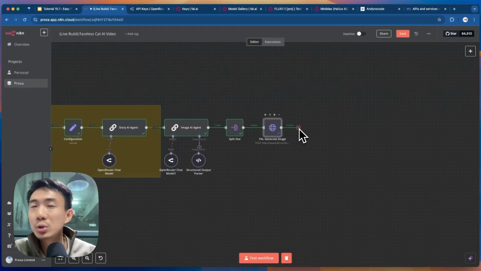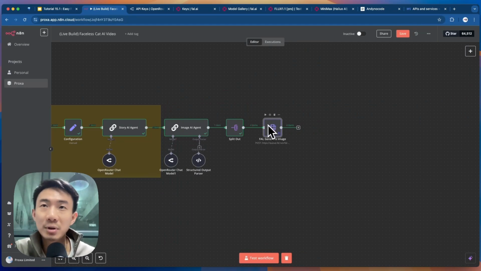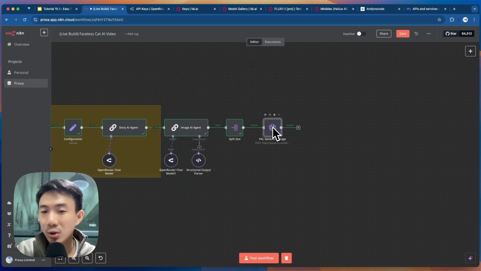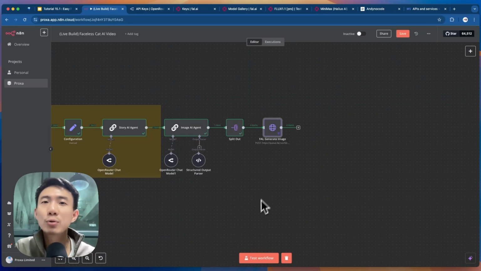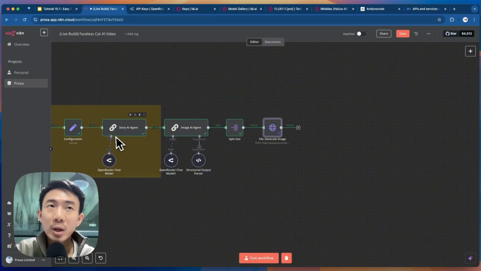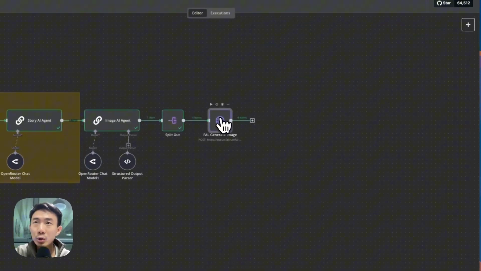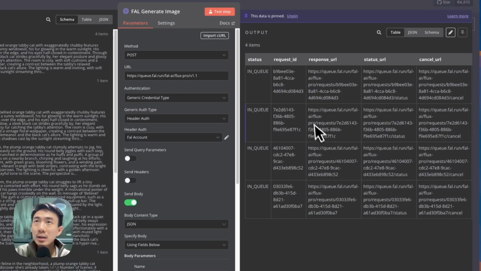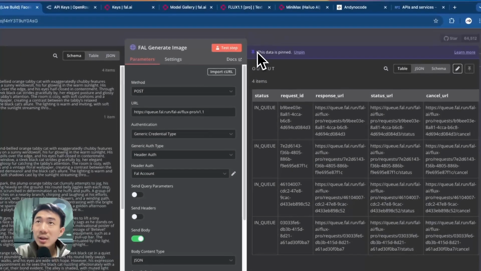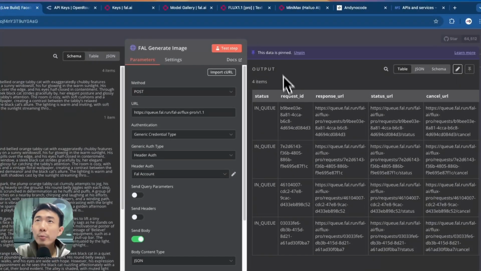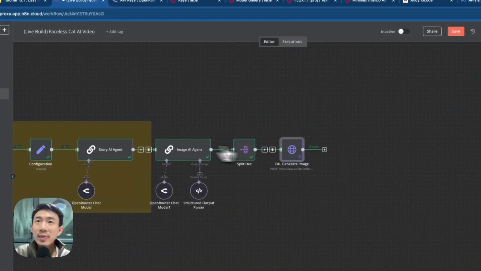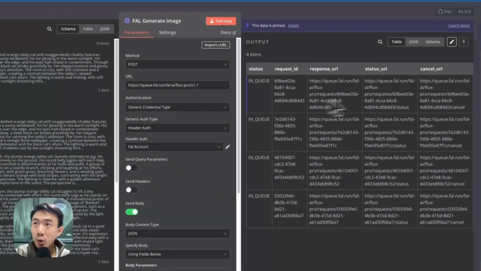But sometimes we just want to make sure that a specific node, for example this node, because it has already spent some money on Fal AI to do some image generation. So what we are going to do is pin it. When we test the workflow again, it won't be processed again. We are just going to use the data that is already generated. So you can see this data is pinned.